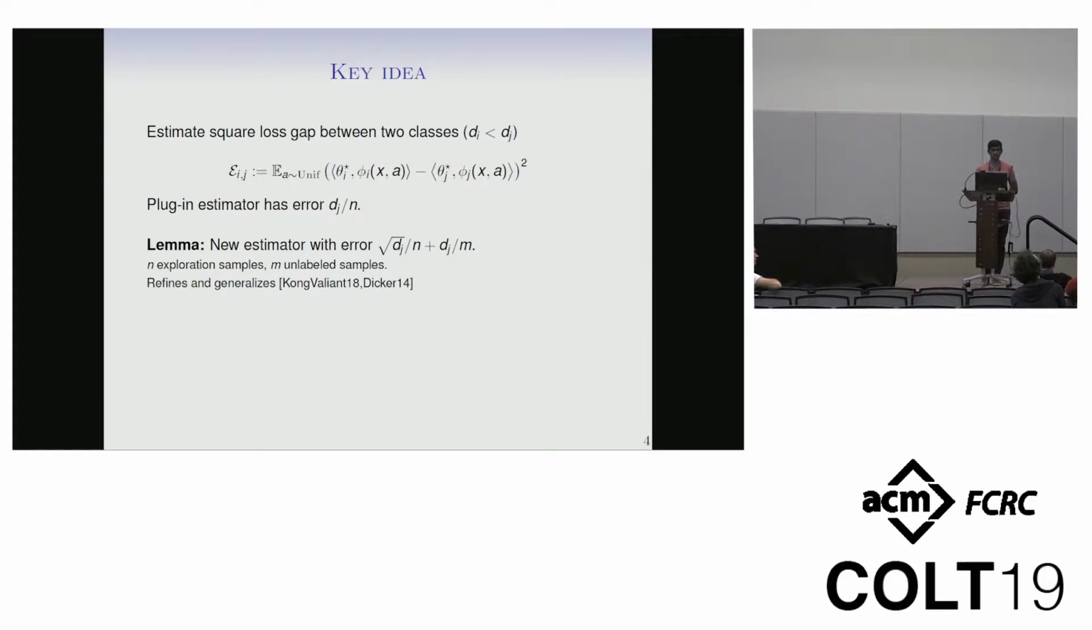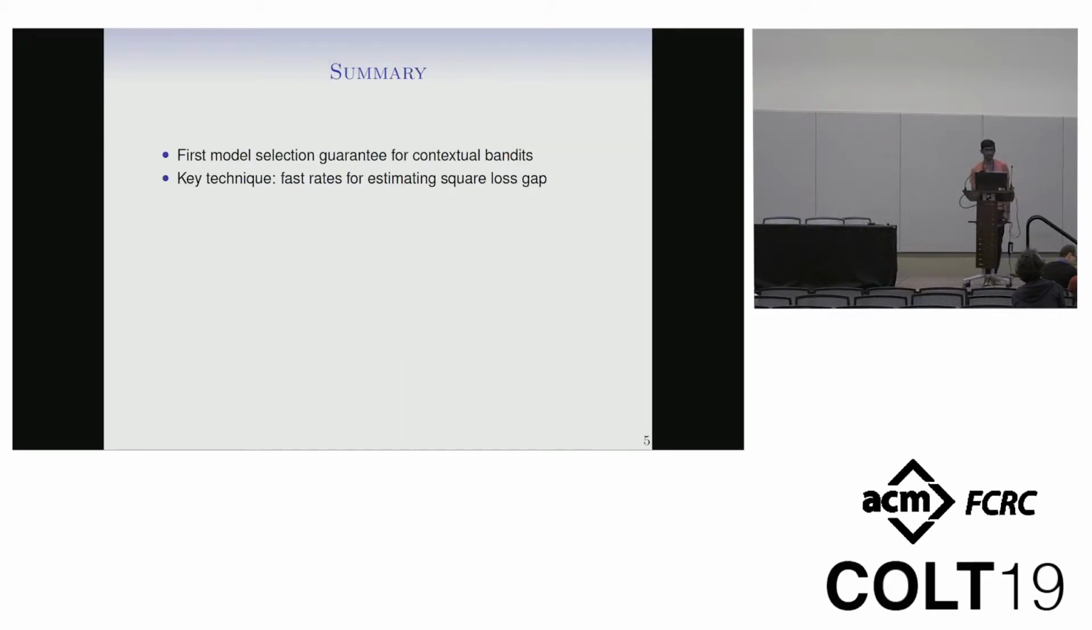So we have an estimator that has a square root d dependence here. And this is actually related to what Brian was just talking about. This is sort of one of these sublinear estimation type things. And it refines some results by Weihao Kong and Greg Valiant, and Dicker. And then the algorithm is very simple. You run a contextual bandit algorithm with this small class, di. You mix in some exploration. Using the exploration, you can estimate this square loss gap. And if you find that it's non-zero, you switch to the higher dimension. Cool. So that's about it.